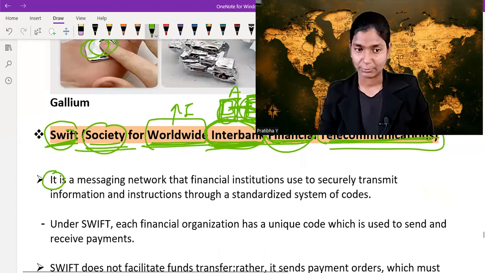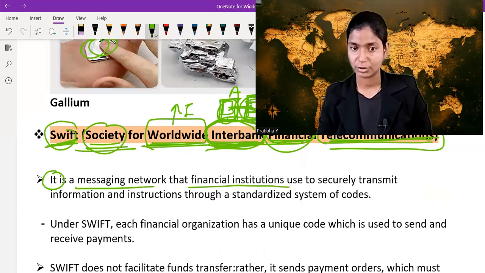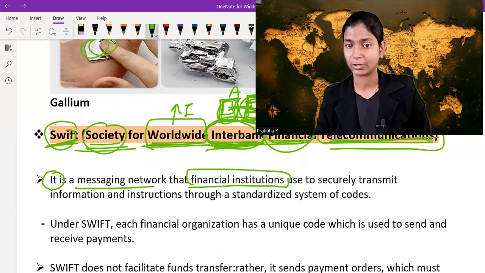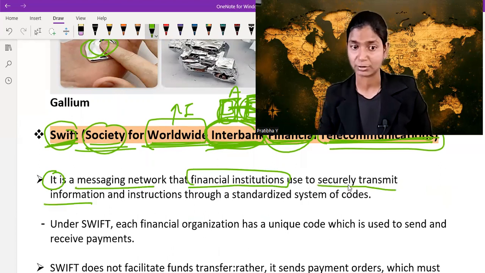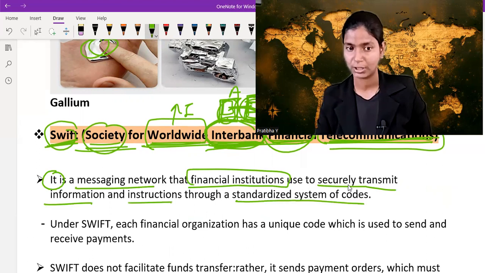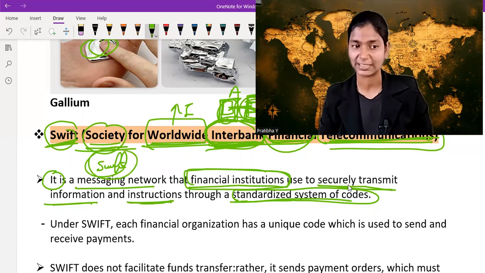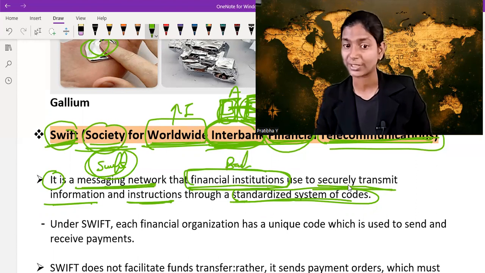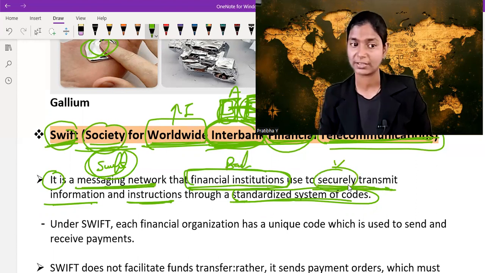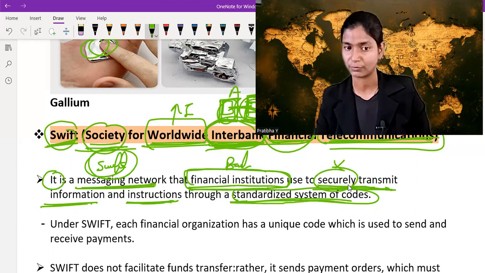SWIFT is a messaging network that financial institutions use to securely transmit information and instruction through a standardized system of code. So with the help of a standardized system of code, financial institutions securely transmit information and instruction. And this is with the help of SWIFT. So remember, SWIFT is a messaging network that financial institutions like banks and other bodies use to securely transmit information and instruction through a standardized system of code.